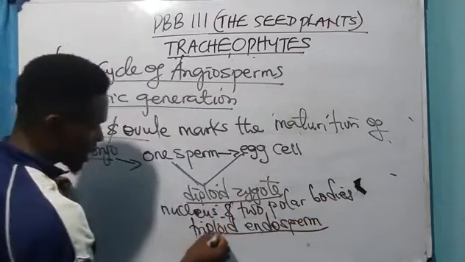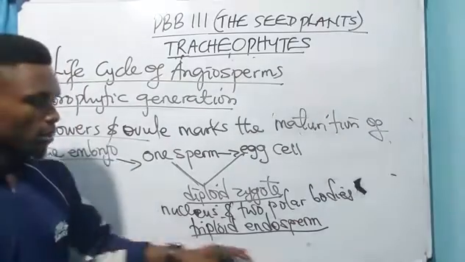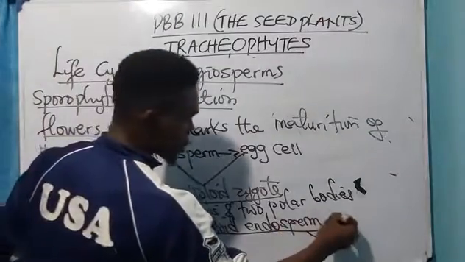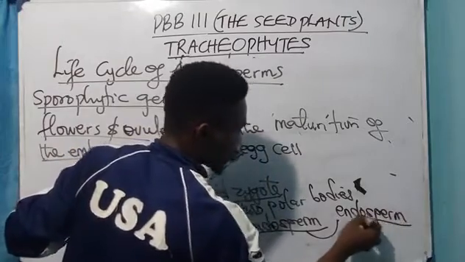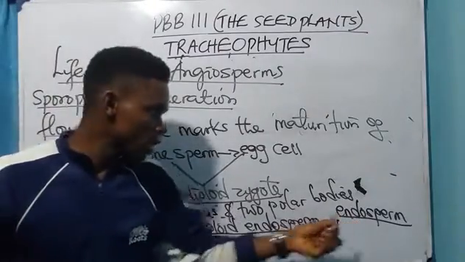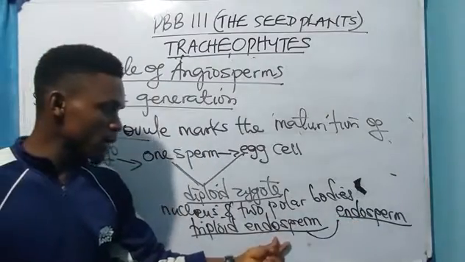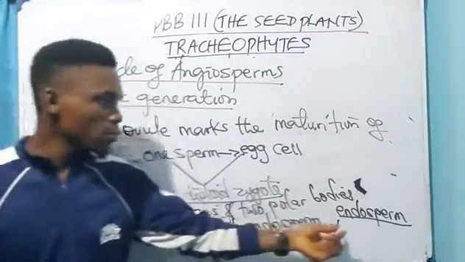The triploid what? Endosperm. Now, this triploid endosperm would undergo what? Mitosis to produce endosperm. It undergoes mitosis and not meiosis.